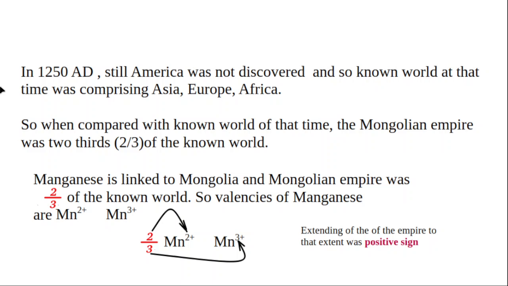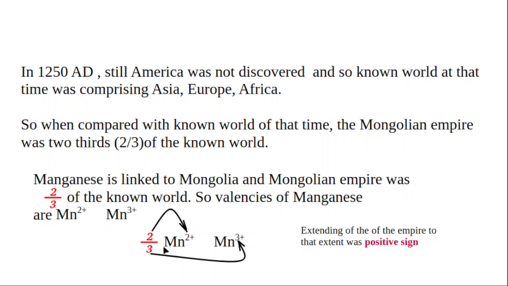By this understanding, you can say that manganese has valencies of 2 plus and 3 plus. 2 by 3 means the numerator goes to one valency and the denominator goes to the other valency. And the plus signs mean that the extending of the empire to that large extent was considered a positive sign.